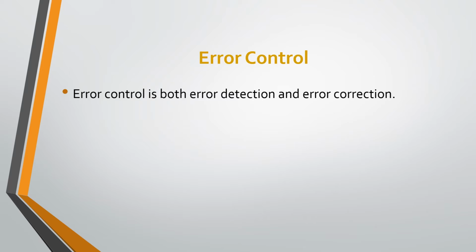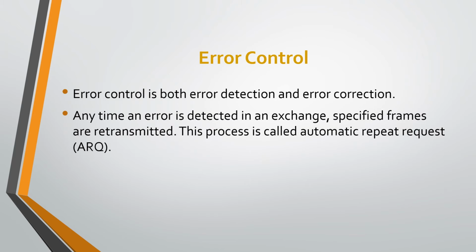Now we will discuss error control by data link layer. Basically, error control is both error detection as well as error correction. Error control in data link layer is a process of detecting and correcting data frames that have been corrupted or lost during transmission. In case of a lost or corrupted frame, the receiver does not receive the correct data frame and the sender is ignorant about the loss. Data link layer follows a technique to detect transit errors and take necessary action, which is retransmission of the frame whenever an error is detected or a frame is lost.